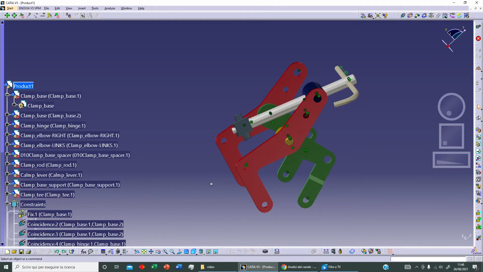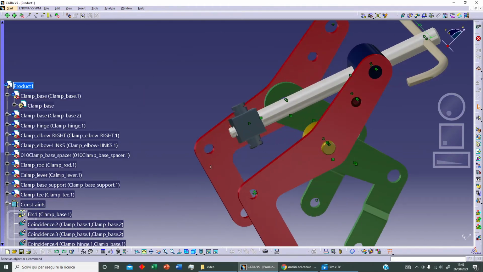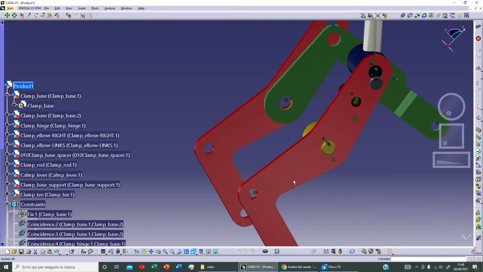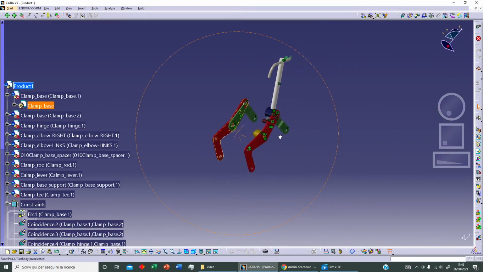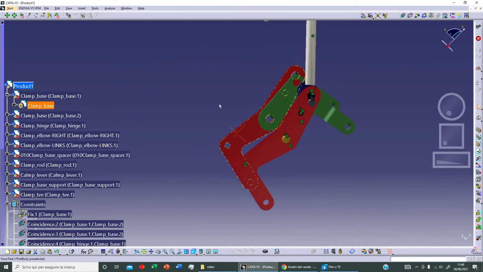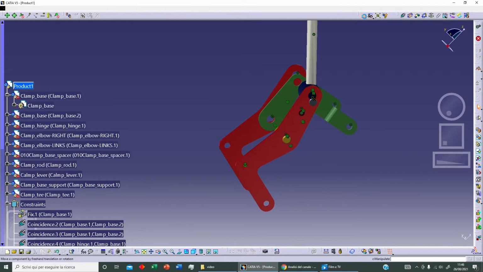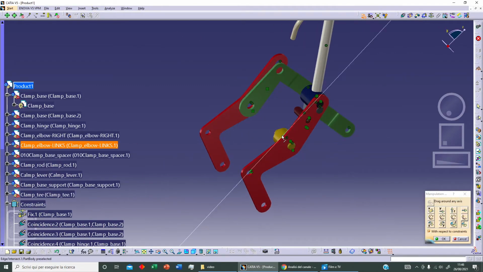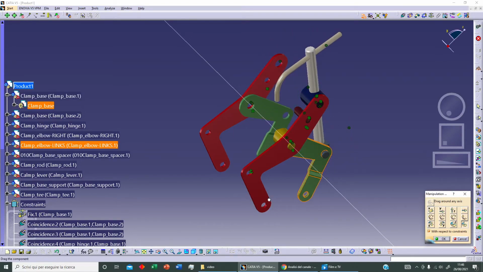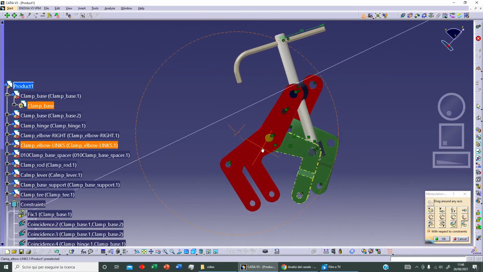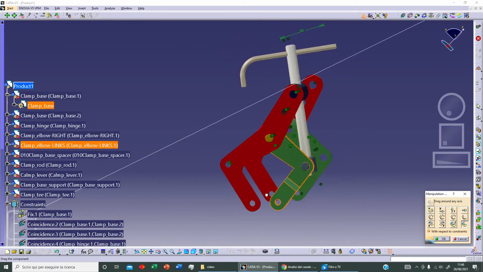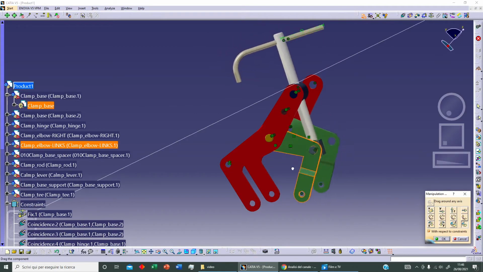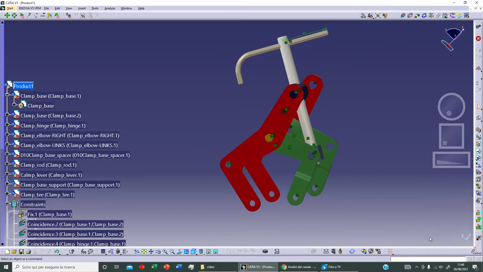Now we can select. I don't think this is correct. We need to select coincidence between this element and this element, and let's update. Okay. Now we can rotate using this element as reference. Yes, and we can rotate this. Okay, perfect. Let's click on OK.